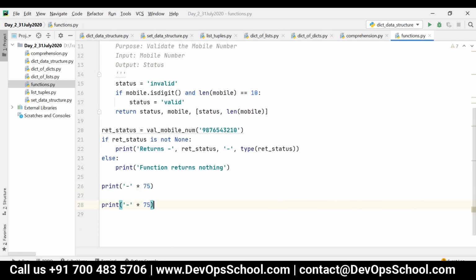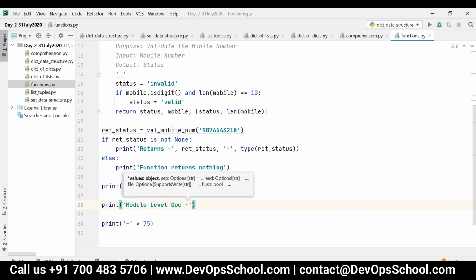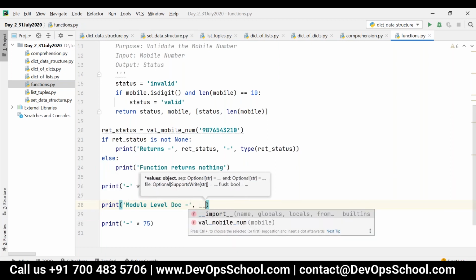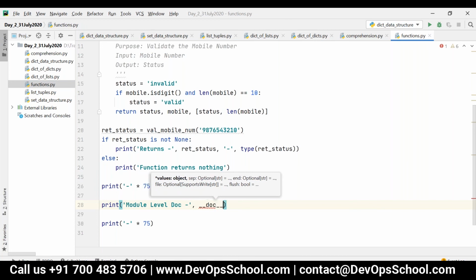First, let me access the module level documentation. I can say print module level document, and give underscore underscore doc underscore underscore. In Python, if you start and end any variable name or function name with double underscores, that is predefined. Those variables are auto-populated.